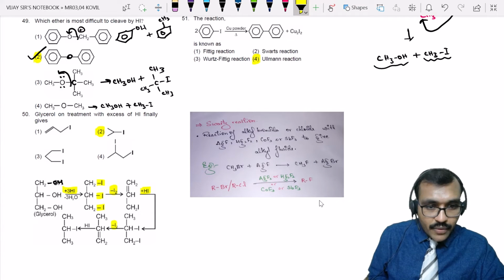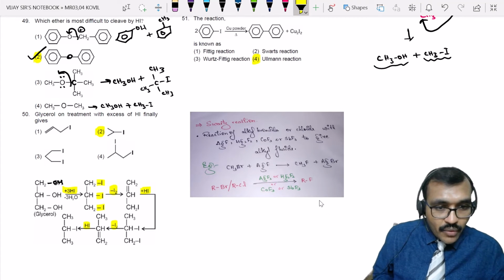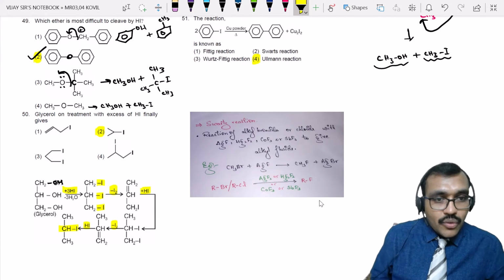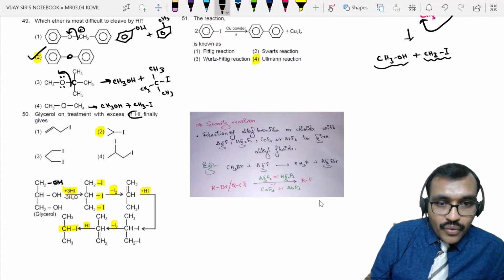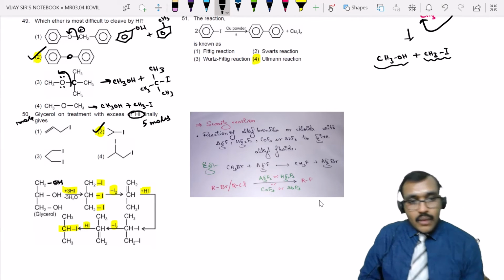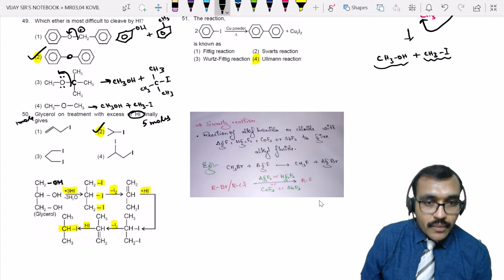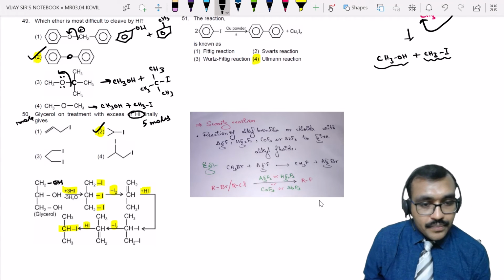Again there will be loss of I2. You will get a double bond. Again HI is used. So 3, 4, 5 moles of HI are used now. You will get iodine again here. So glycerol on treatment with excess of hydrogen iodide, 5 moles of HI are utilized for 1 mole of glycerol, and the final product will be an iodoalkane, that means a haloalkane. The iodine you will get at the second position. Any doubt regarding this one? Question number 50, glycerol reaction with HI.